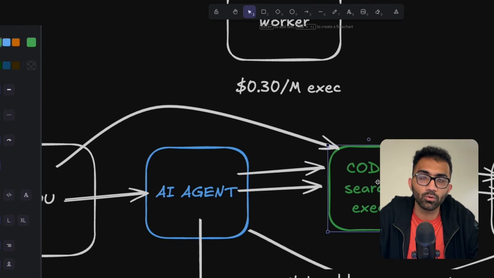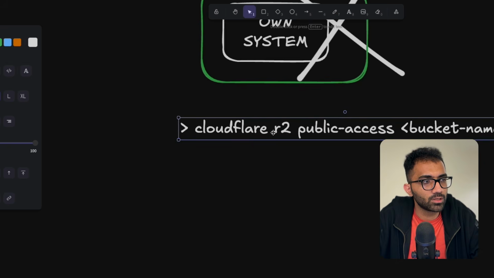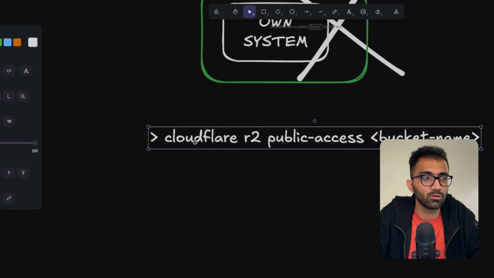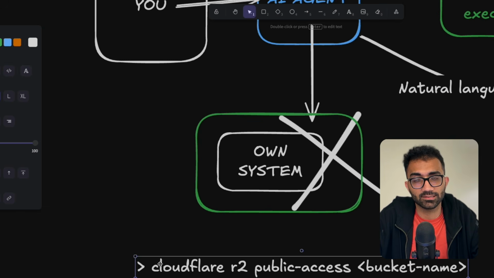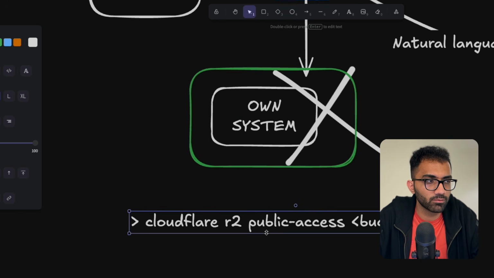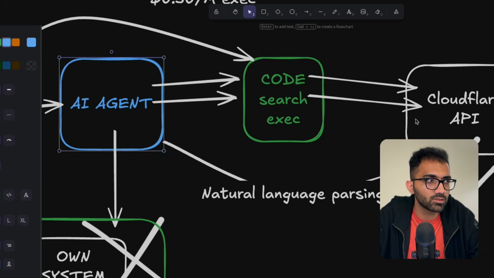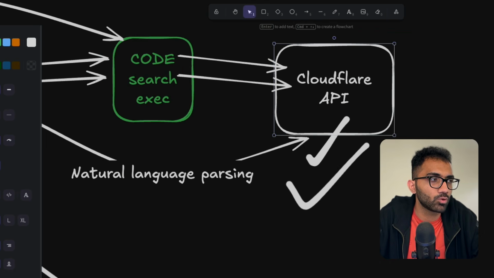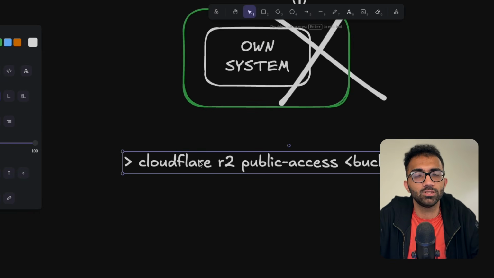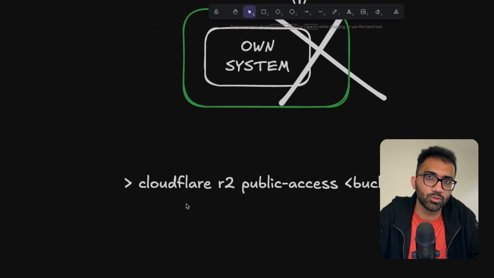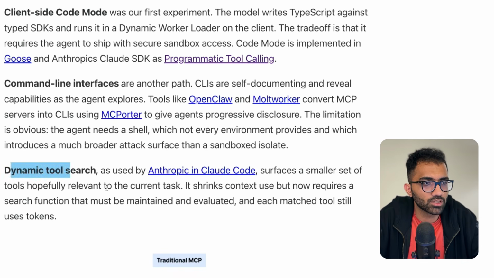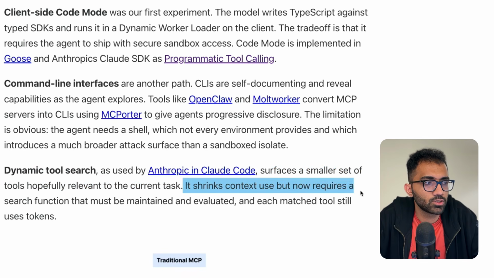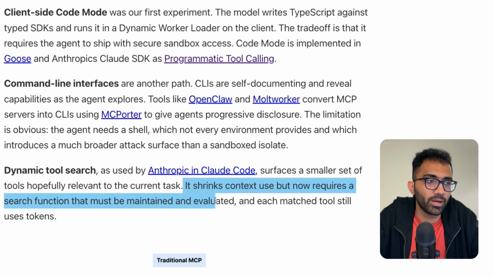So it does not have to write code for that, or maybe it can. But the drawback here is that you're running it on the system itself, which also gives the agent shell access, which clearly violates the principle of least privilege. The AI agent is only supposed to make one HTTP call to update whatever API part it needs to update inside Cloudflare, but it has the whole shell available to it, right, which is bad, which you don't want to do. And then dynamic tool search as well. It surfaces a smaller set of tools hopefully relevant to the current task. It shrinks the context used, but now requires a search function that must be maintained and evaluated.